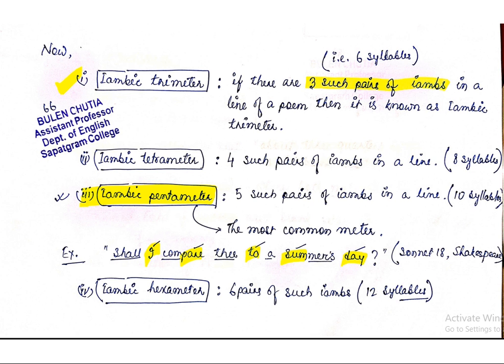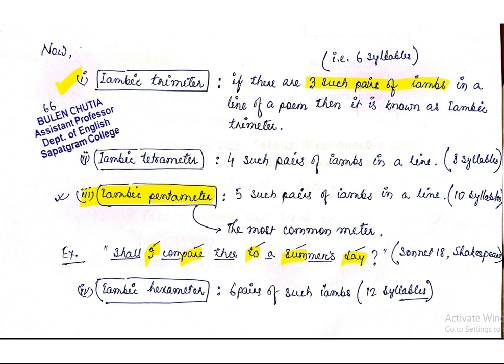So here we can see a total of 10 syllables, that is 5 pairs of syllables: unstressed plus stressed, unstressed plus stressed, unstressed plus stressed. Okay, so coming to Iambic Hexameter, here we can see 6 pairs of such iambs, that is 12 syllables. It is longer than Iambic Pentameter, longer than Iambic Trimeter and Tetrameter.